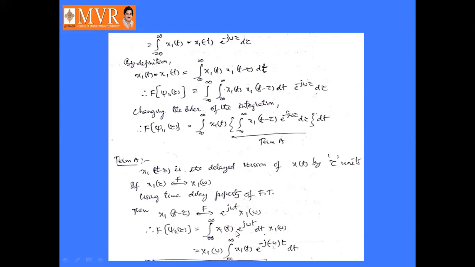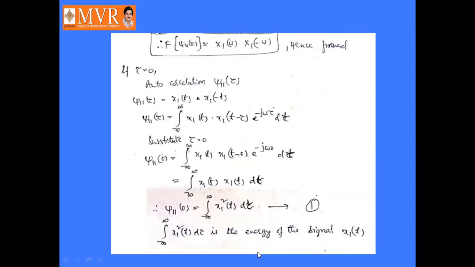So X1 of omega into the integral from minus infinity to infinity of x1 of t into e power minus j omega t dt. This is nothing but a Fourier transform, that is X1 of minus omega. So the Fourier transform of J11 of tau is equal to X1 of omega into X1 of minus omega. Hence it was proved.